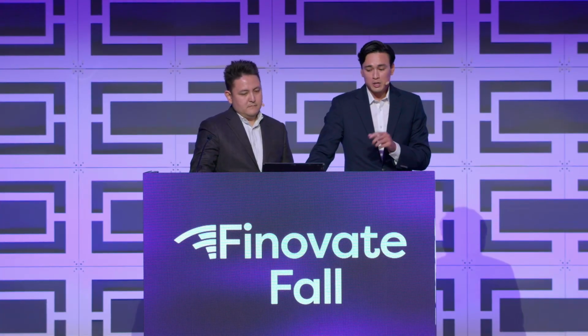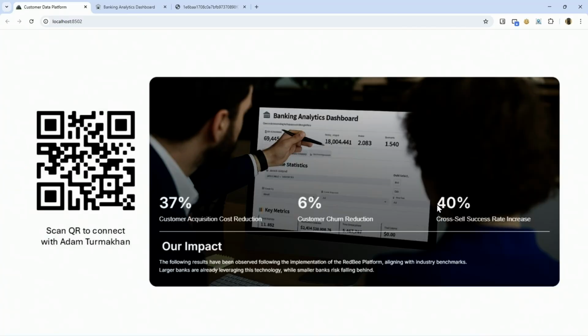And to conclude the presentation, let's take a look at our results following implementation of the Redbee platform. We were able to reduce churn by 6%. We were able to reduce customer acquisition costs by 37%. And we were able to increase cross-sell opportunities by 40%.